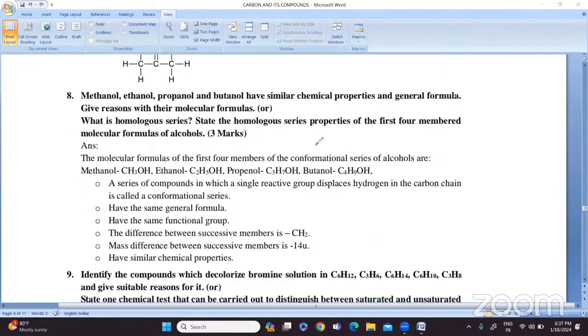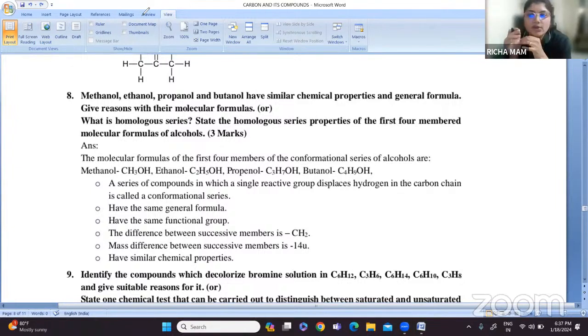Next question. Methanol, ethanol, propanol, and butanol have similar chemical properties and a general formula.